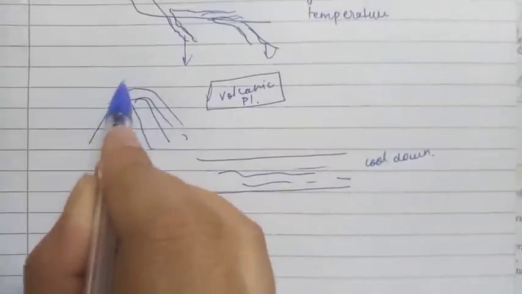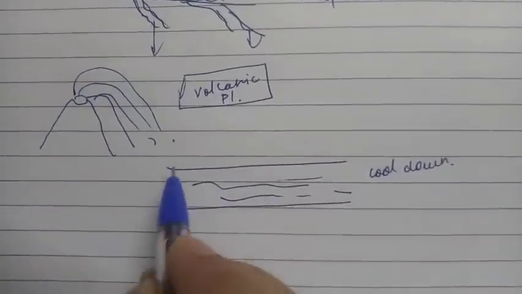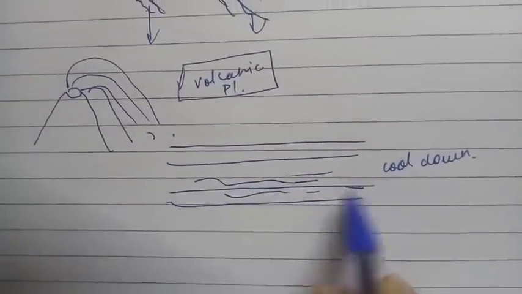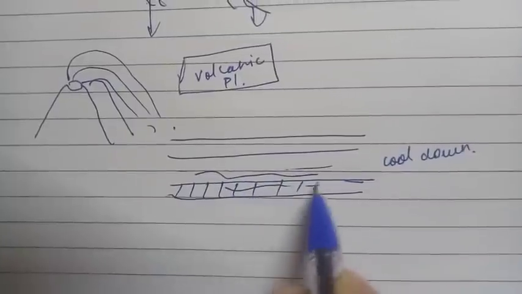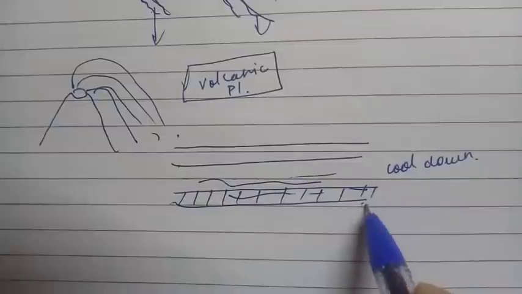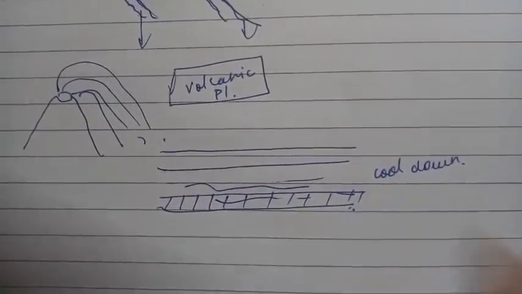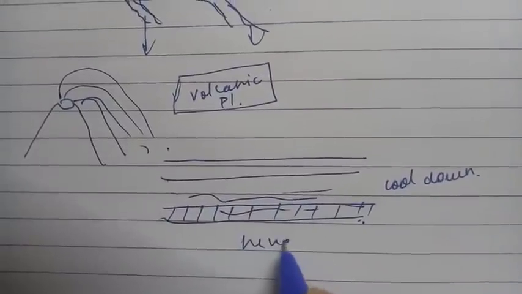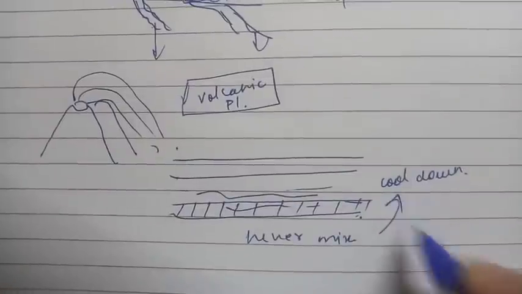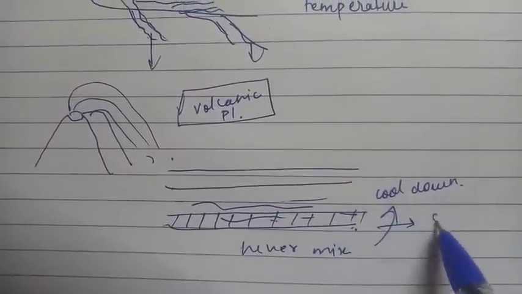Now a second time the lava has erupted. What will happen? It will form another layer of it, in this manner. I am shading it in order to show this particular thing. It will form a layer. There is one thing, it will never mix with each other. Why? Because it has cooled down. Now it has become solid.